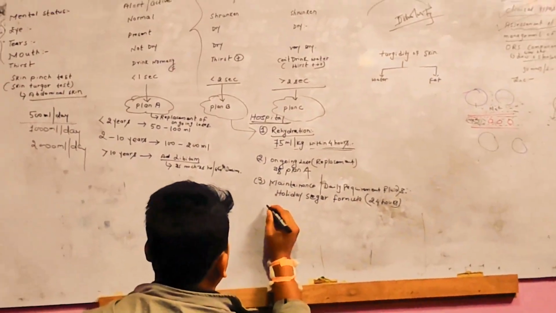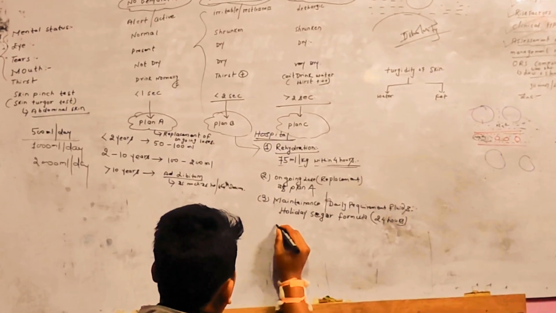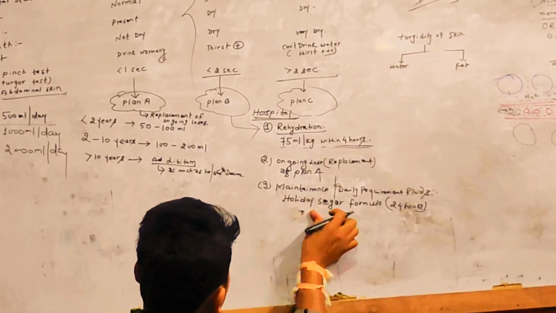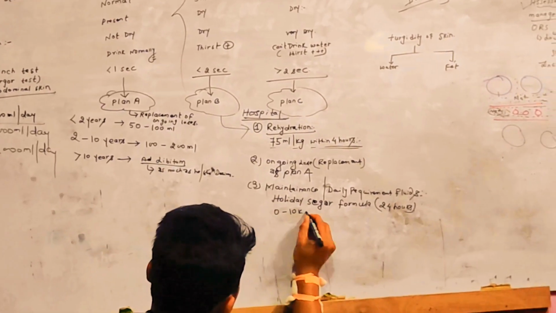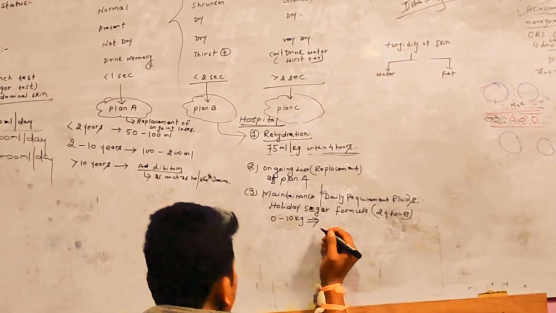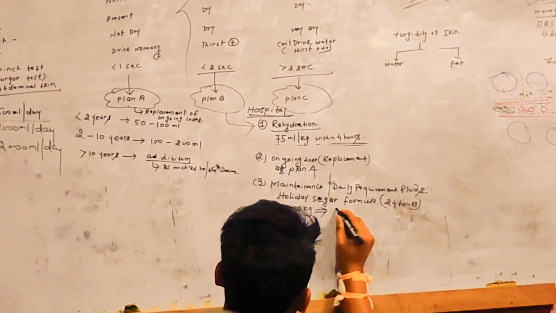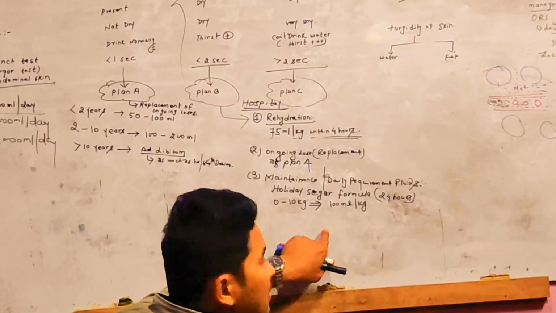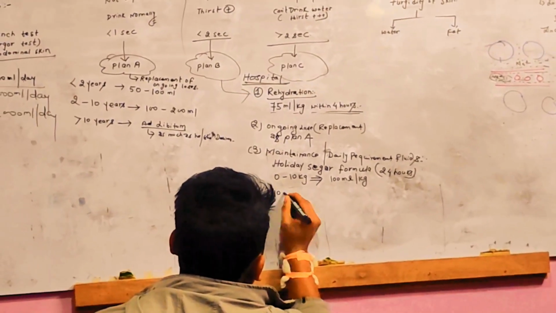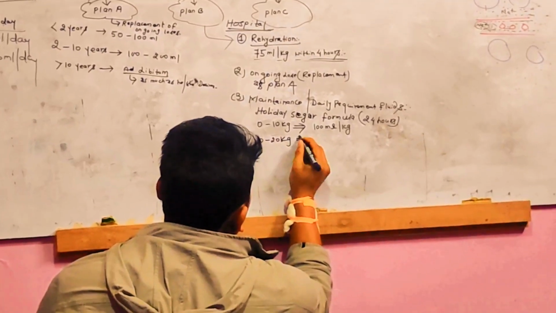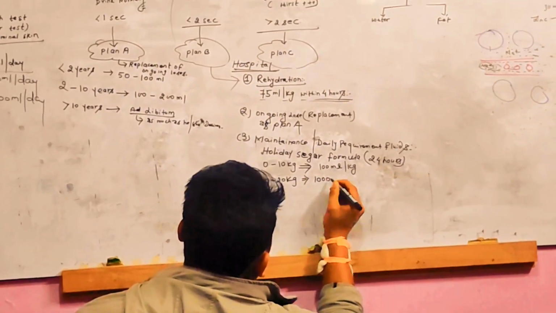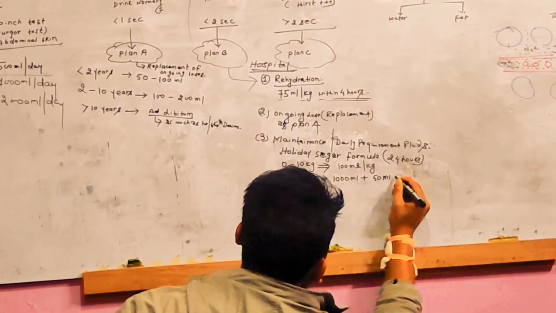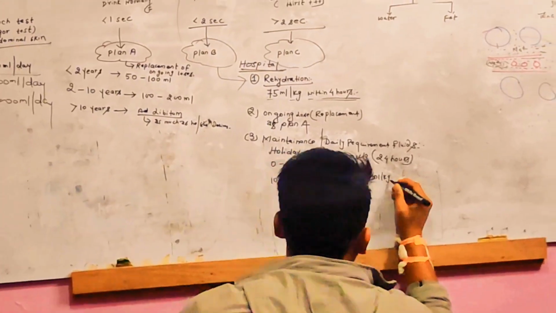For 0 to 10 kg, we will be supplying the fluid at 100 ml per kg per day. And then for 10 to 20 kg, it is 1000 ml plus 50 ml per kg.